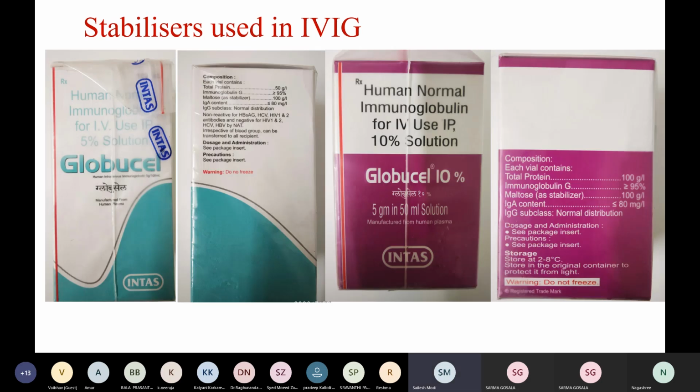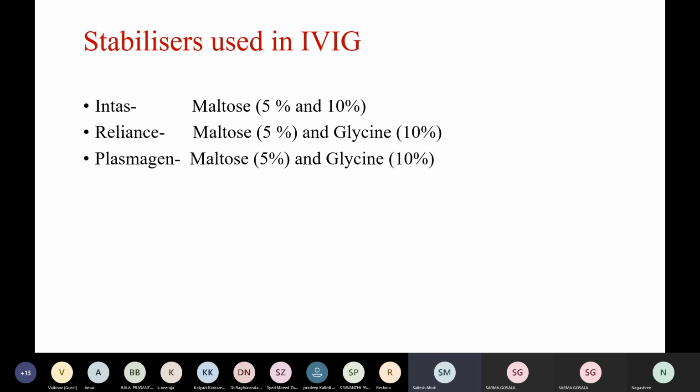A few slides about the stabilizers used in our Indian brands. This is Globucell. Both 5% and 10% concentrated solutions use maltose as stabilizer, and this is the distribution of immunoglobulins. IgA content is less than 80 milligrams per liter. Reliance IVIG uses maltose for its 5% solution and glycine for its 10% solution, and Plasmagen uses maltose for its 5% solution and glycine in the 10% solution as a stabilizer.